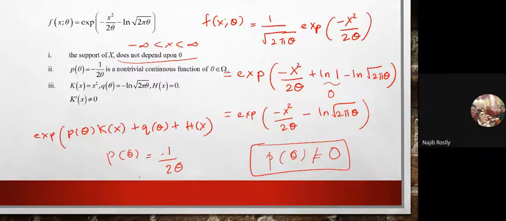If we differentiate our k x, k prime x becomes 2x, which is not 0. So since it satisfies these three conditions, we can state that your f x theta is a regular case of the exponential class family.